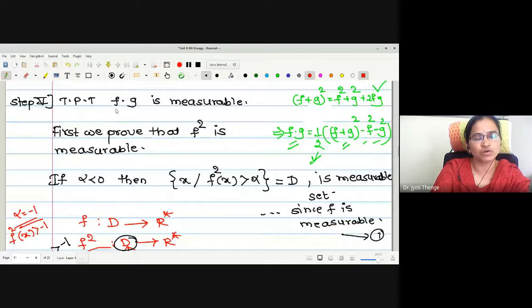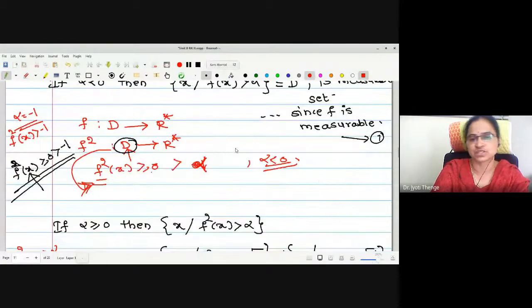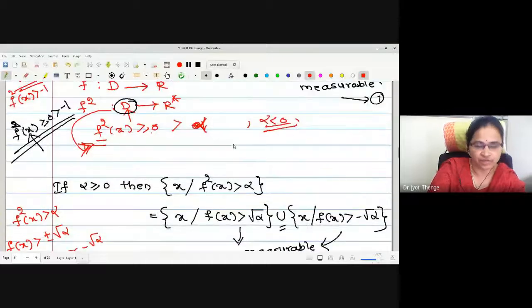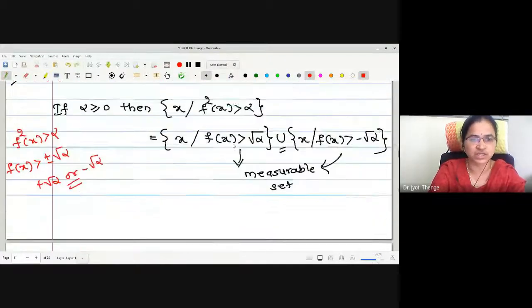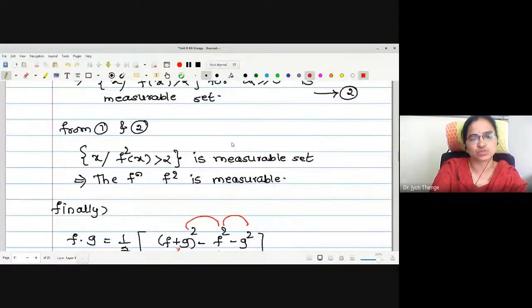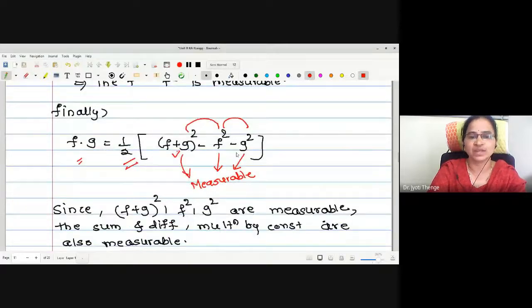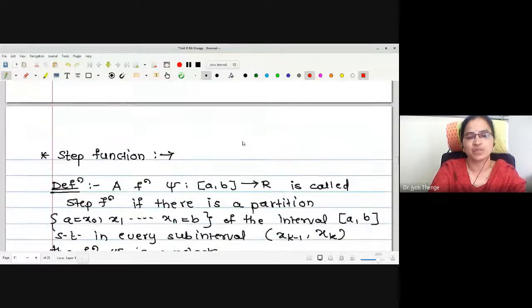Then the last point, in order to prove f dot g is measurable, we have written f dot g in terms of this, okay, a subtraction and addition of the squared functions. We have first proved that the square function is measurable. Once we prove the square function is measurable, this remaining equation will be automatically measurable.